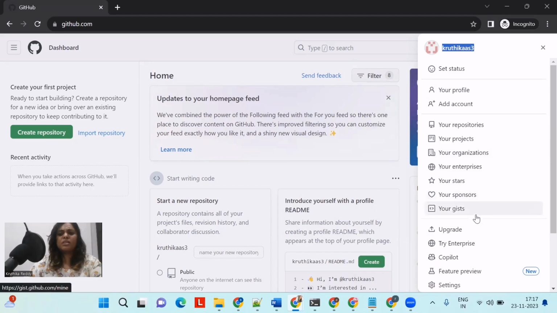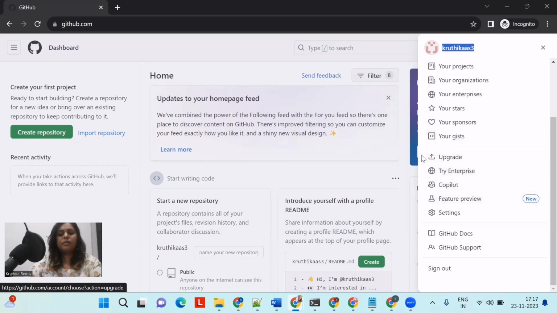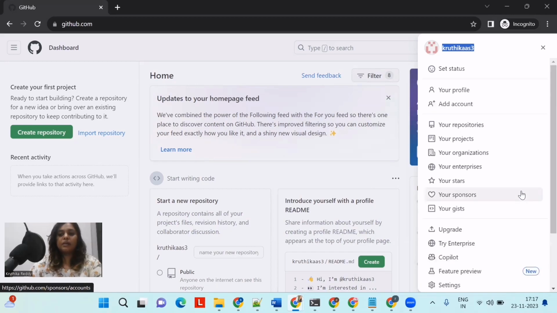So sponsors are just up, so we can upgrade it. We can try the enterprise. So these are the things we get. We can also see this is the sign out option, where you can sign out from the GitHub account, right?